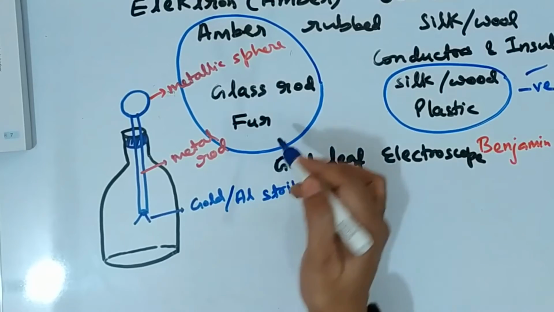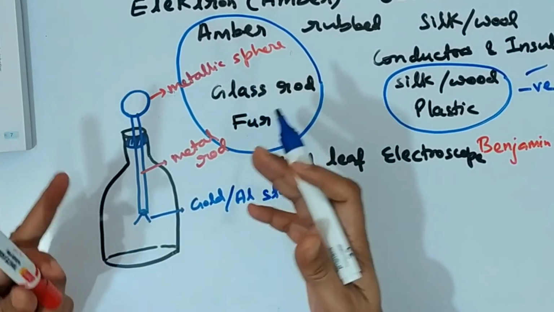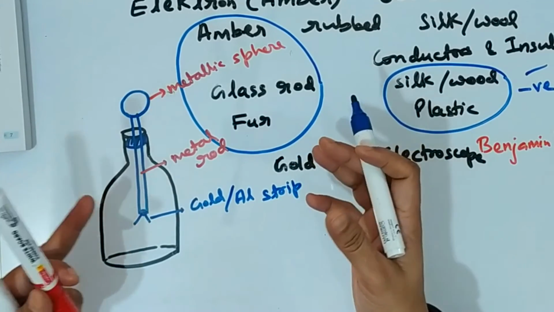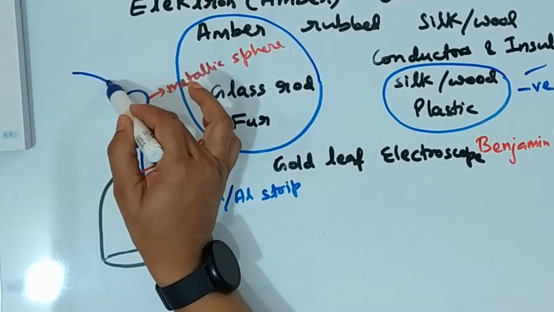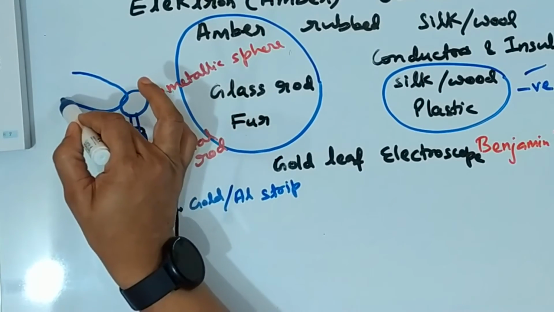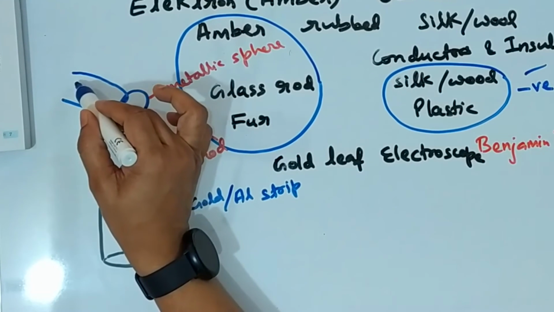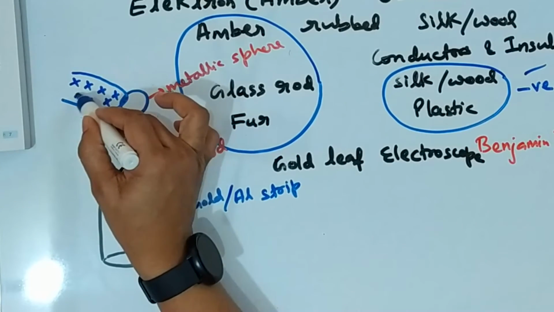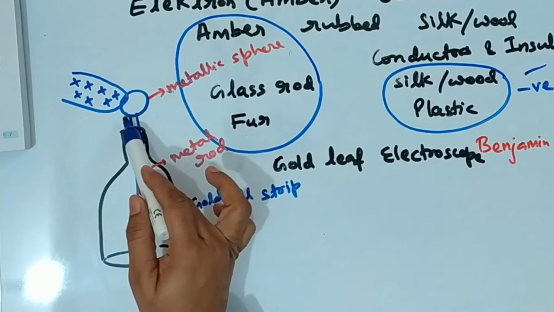Now say we have a glass rod or amber or fur or an inflated balloon rubbed against our hair, which are electrically charged. Such a charged body we bring in contact with this metal sphere. Say we have a positively charged glass rod kept in contact with the metallic sphere.